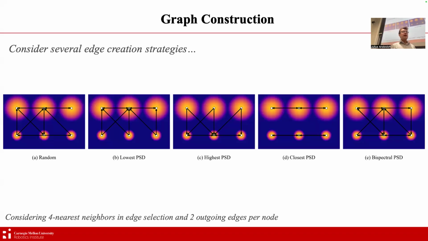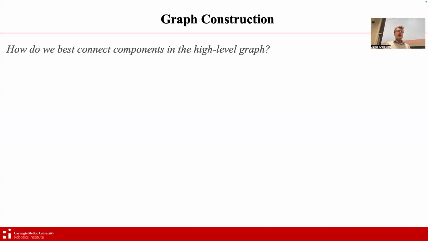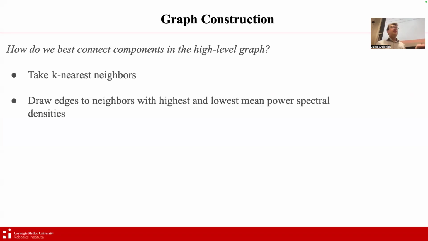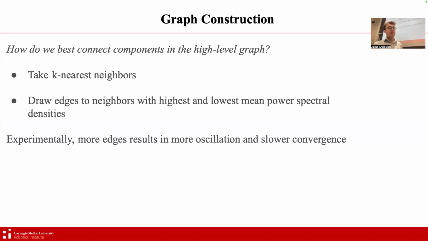distribution. Now, this example is considering 4 nearest neighbors in edge selection. So we take our 4 nearest neighbors and we choose which of the 2, in this case, we draw edges to. Now, the formal approach that we take is we take the k nearest neighbors and we draw the edges to the neighbors with the highest and lowest mean power spectral densities.